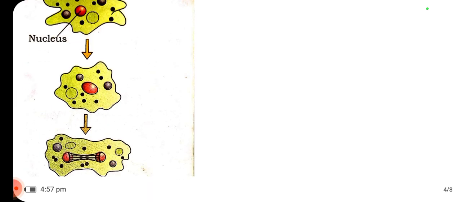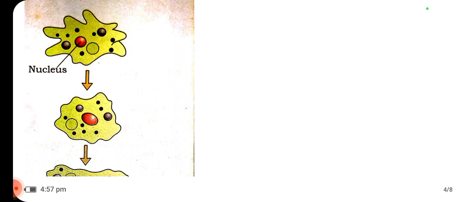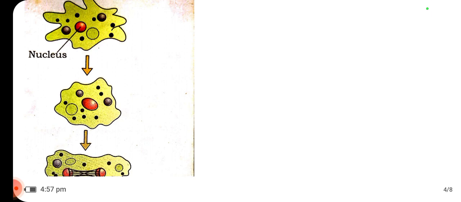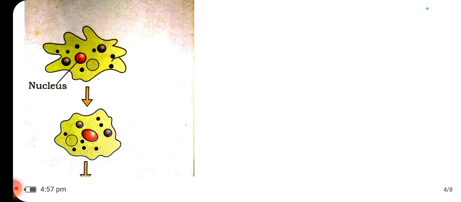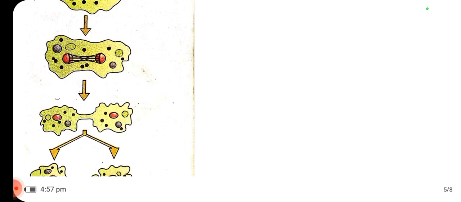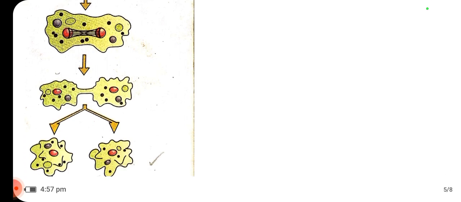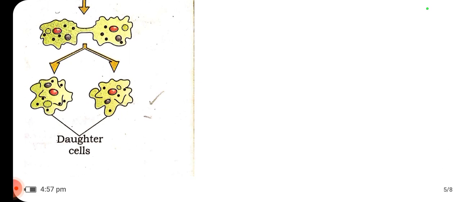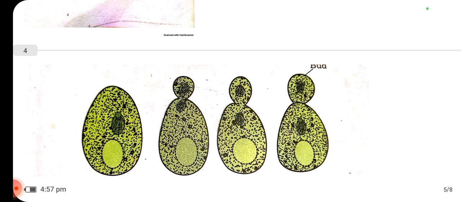amoeba, which is involved in binary fission, where this is a single cell in which, along with the nucleus, the cell is going to divide into two separate cells. Those separate cells give rise to daughter cells. This is called binary fission. It's a form of asexual reproduction.